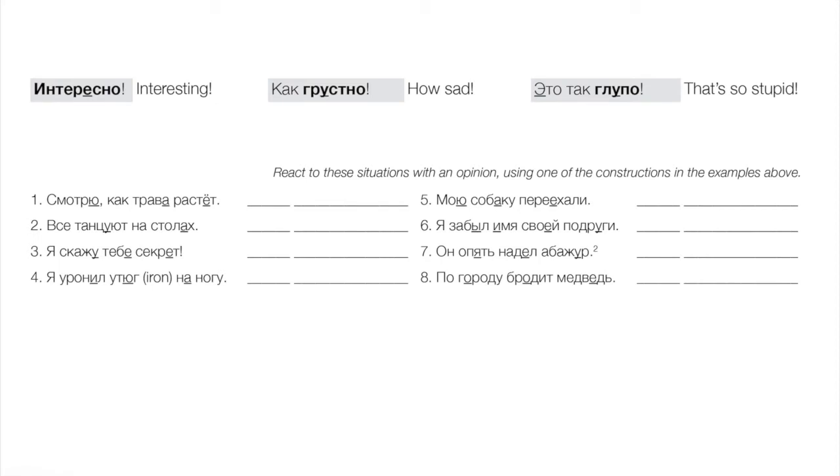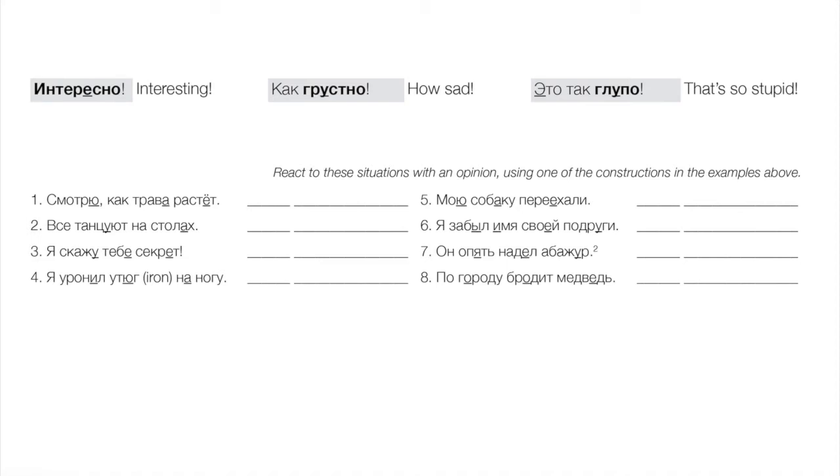6. Я забыл имя своей подруги. I forgot my girlfriend's name. Okay, that's awkward. Мне неловко, right? Как неловко, right? Or stupid. Это так глупо, right? Or мне глупо, right? I feel stupid.